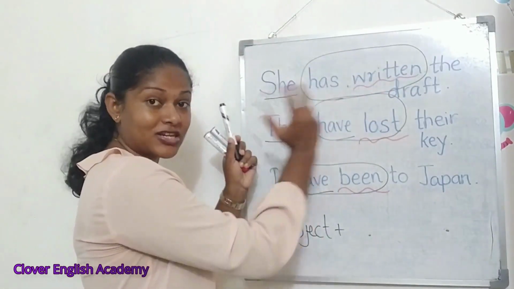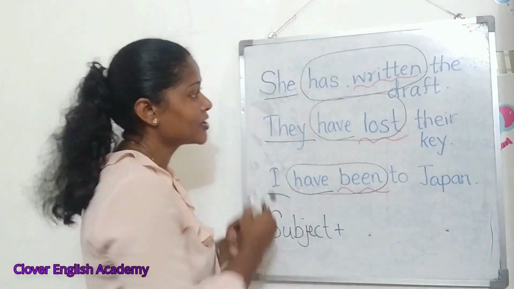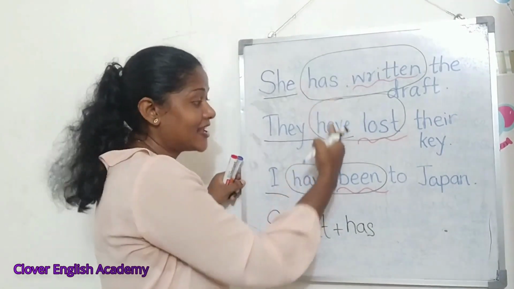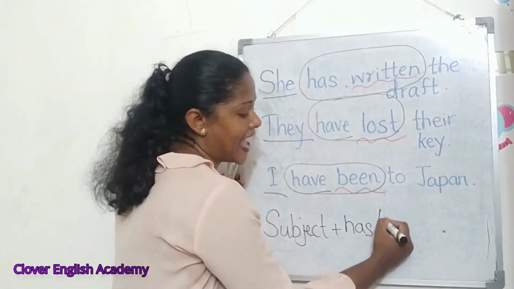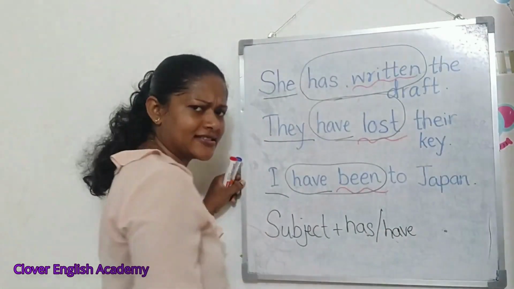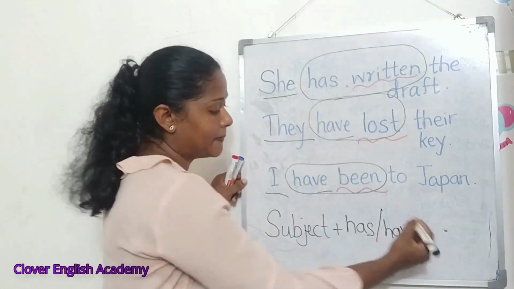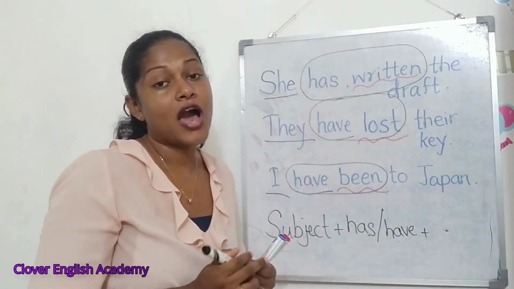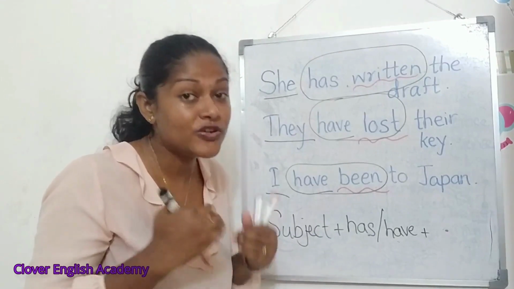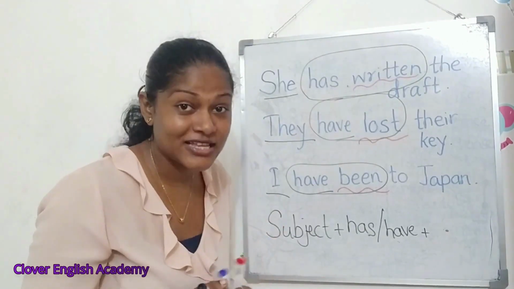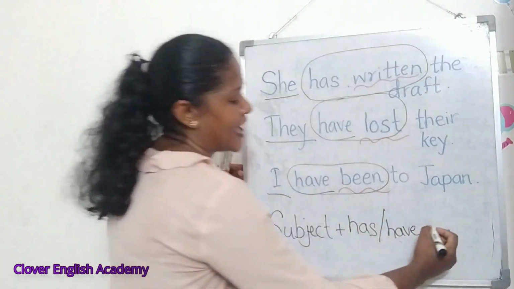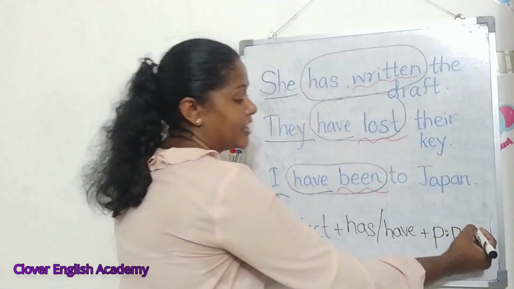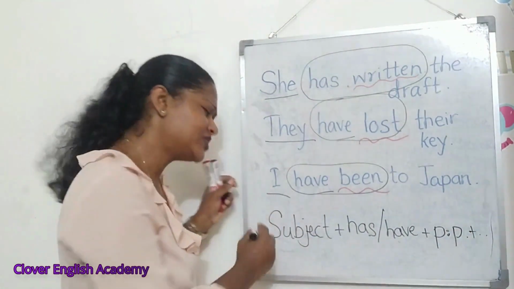One is has, or you can have have. Then look at this, you have the main verb. In which form do you have it? It's in the past participle. So you have the past participle here. Did you understand? And then you can add anything you want. Right, now the structure is also ready.